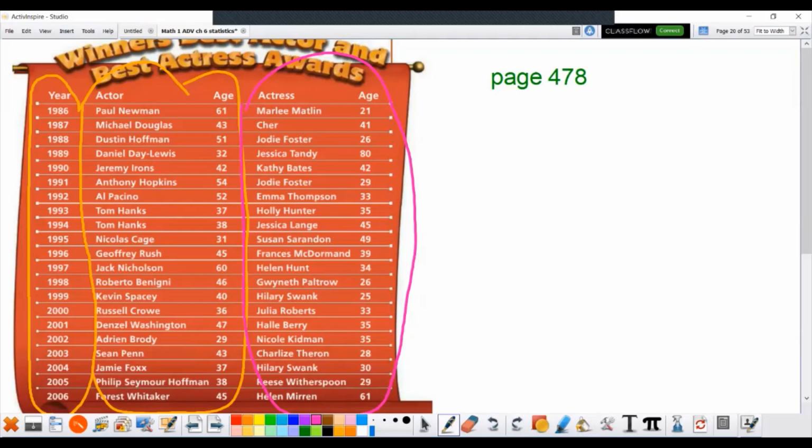One thing I noticed is that, well, the oldest person on the list is 80 years old, and that's a female. So maybe it's not true. But overall, are the males older than the females? We're just going to look at the males right now and see.